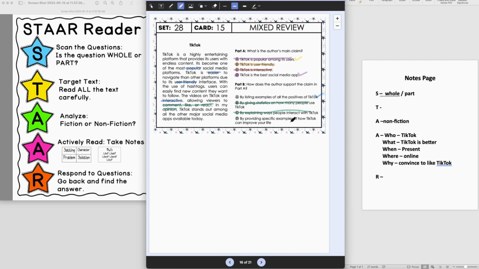By providing specific examples of how TikTok can improve your life. Well, it gives these things about it being popular, user-friendly, but it doesn't actually say it's improving your life, so we're going to cross that off. So here, the best way that the author is supporting this claim, TikTok is the best social media app, is by listing all these positives that TikTok has to offer.